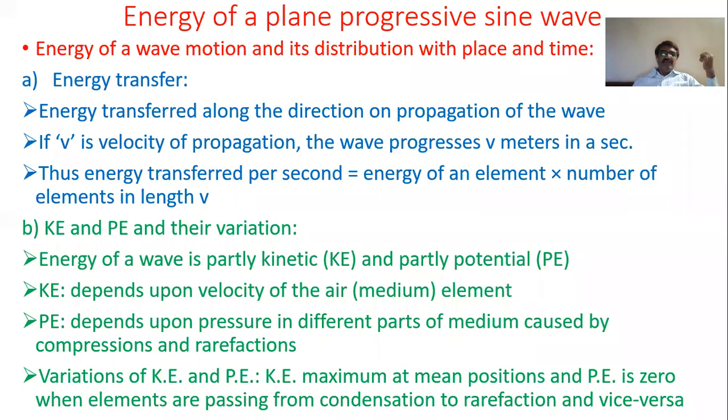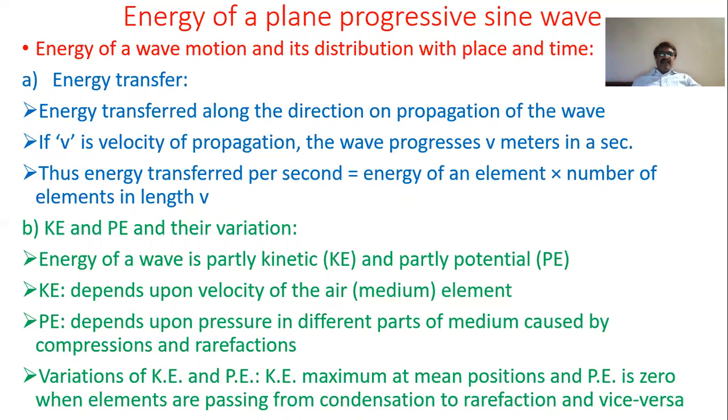Okay. Now, it is important to note that there are two types of energies that can occur in a progressive wave, and those are kinetic energy and potential energy. So we can say that the total energy of a wave is partly kinetic and partly potential. Okay, it depends.